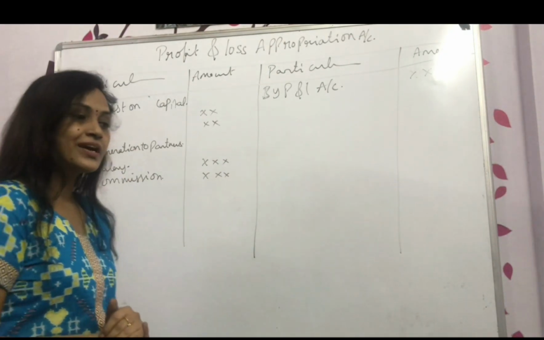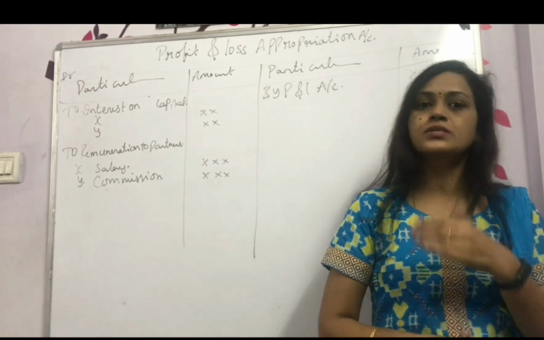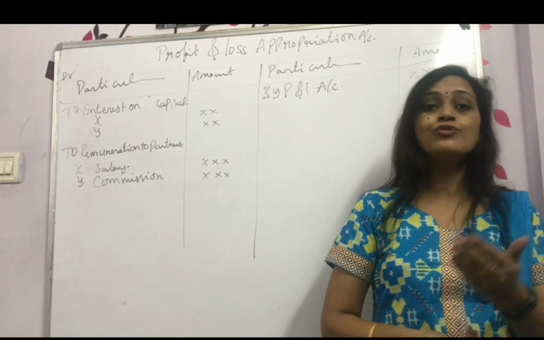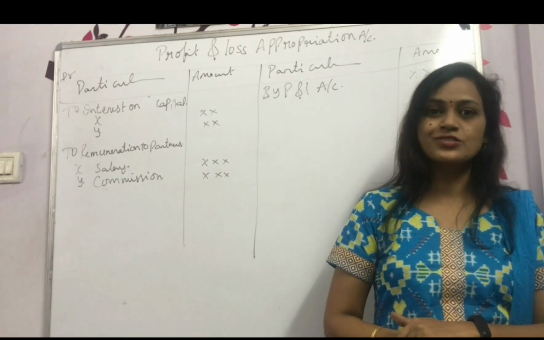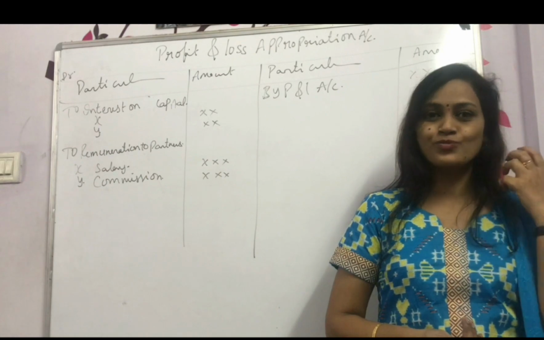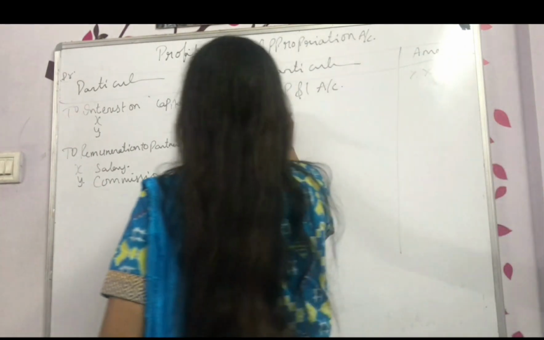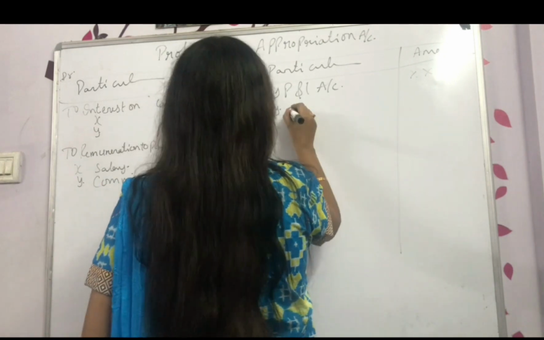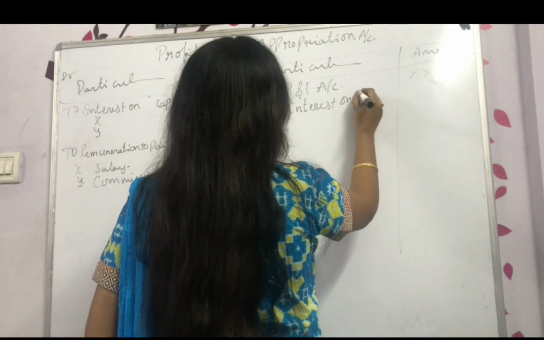And after that, when the partners have withdrawn goods, I said we will charge interest on that also. Now the partners are going to pay the business. So that is revenue to us, right? The business is receiving some more money, right? So that amount we are taking as interest on drawings.